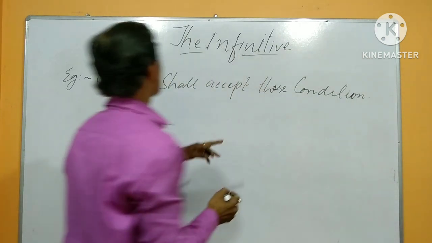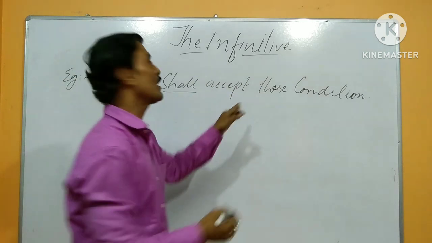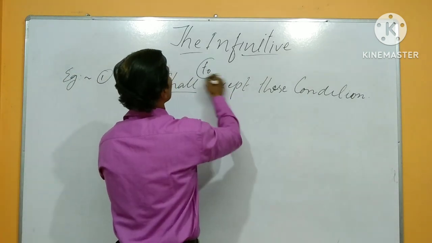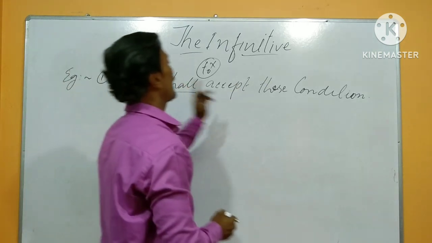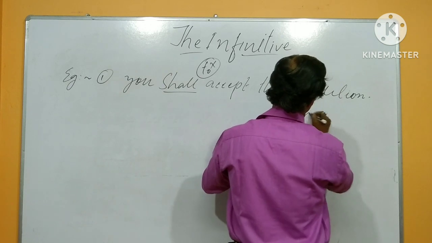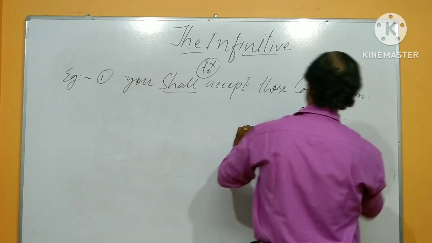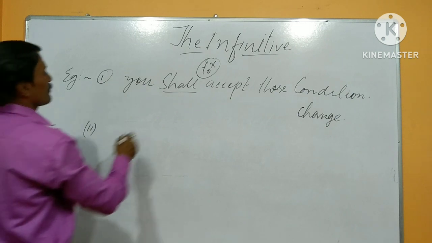Okay, so this is a bare infinitive. Shall is used. There is no "to" except the verb. We don't have "to" here. So you shall accept this condition or challenge. Okay, and next, number two.